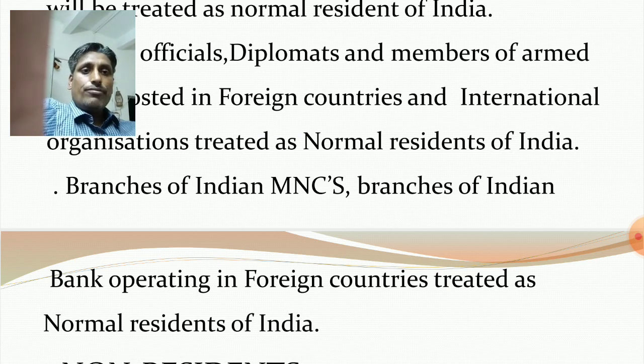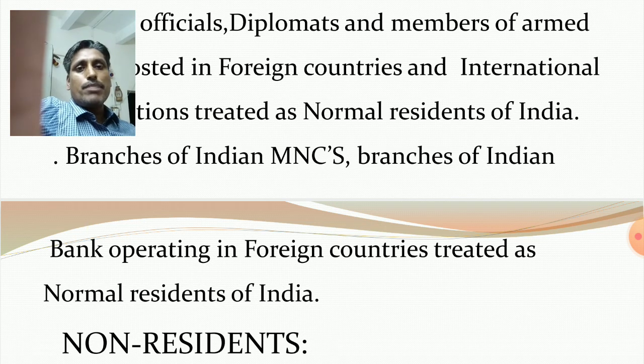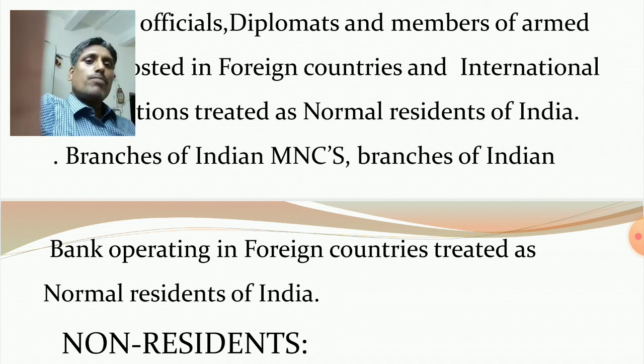How much profit they are getting, it is coming to India because their headquarters lies in India. Suppose the Tisco headquarter is in Jamshedpur, Reliance headquarter is in Mumbai. So only branches are operating in different parts of the world, but their economic interest actually lies in India. Clear? So they are treated as normal residents of India.